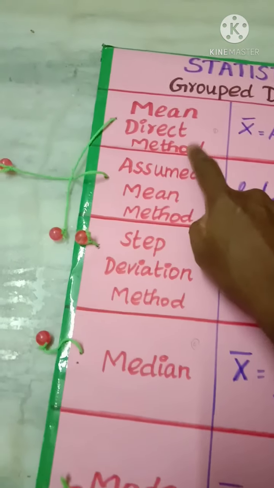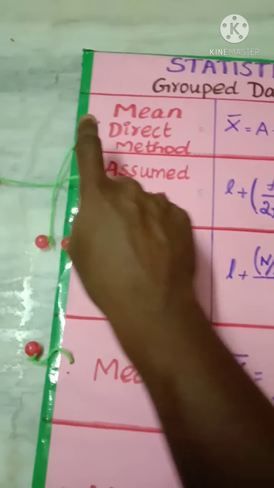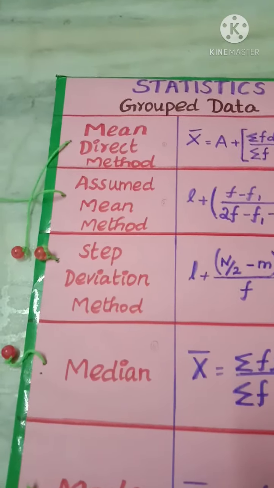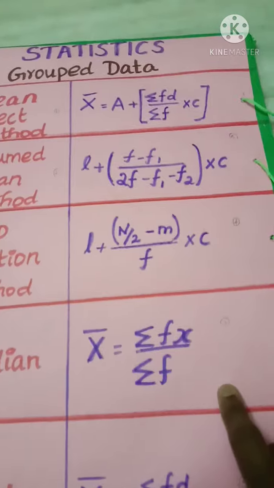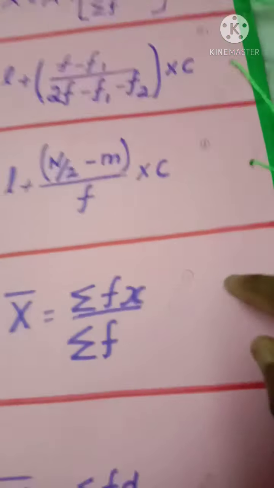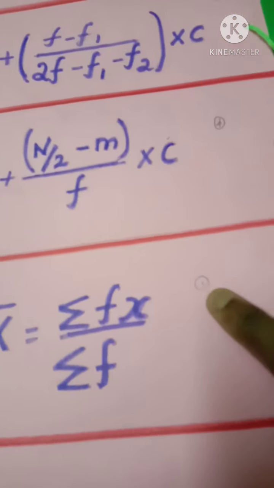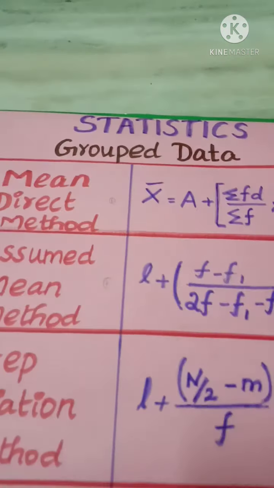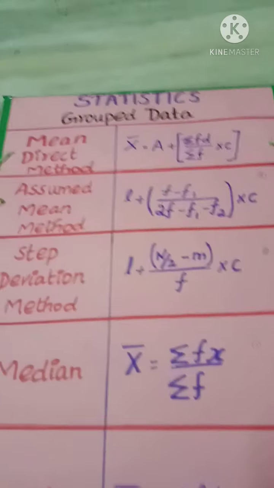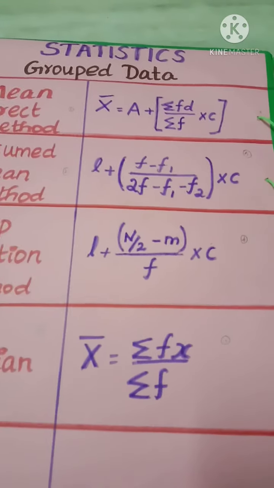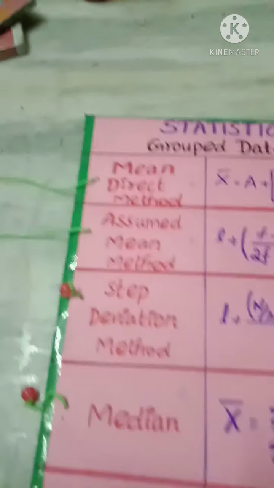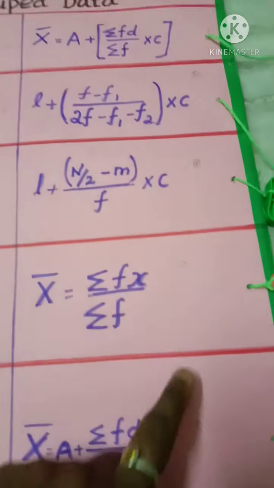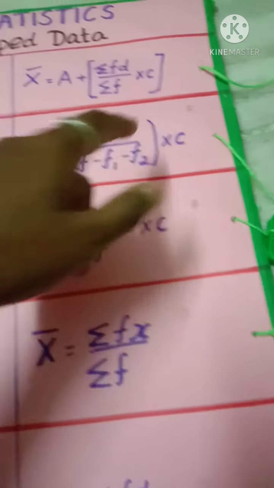Look here, mean direct method, the answer should be on any of these sides. I wrote it here, and I marked a very small 1 here. See, because it's easy for me while tying this rope. So I put a small number in pencil, 1, 2, like this.